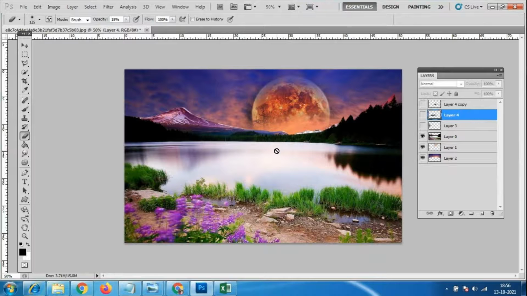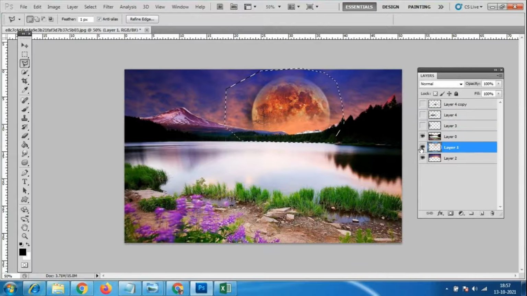So I will do the same procedure again. I will select as much of the reflection as I want. The hill reflection and the tree reflection are already here, so now I want only the sun reflection. I will select only this much area. I want to take a copy of this sun. It is there in layer 1. Always select layer 1 and take the copy of this.